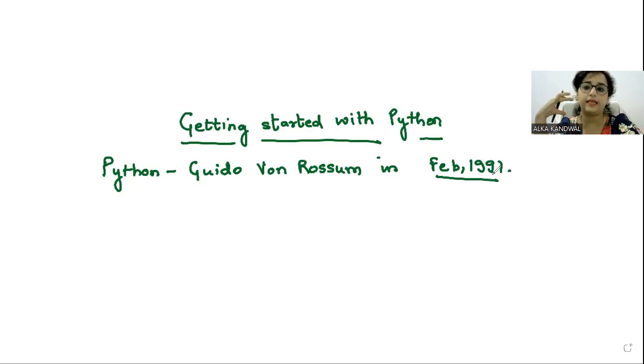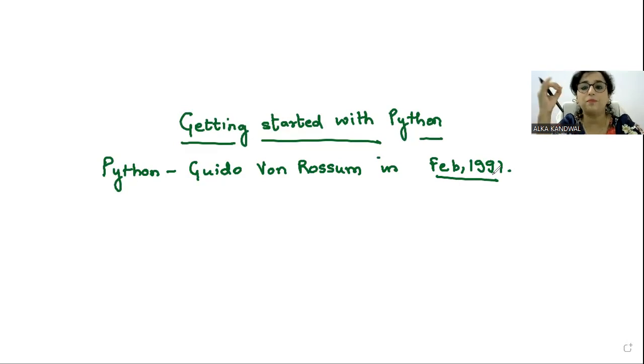So how did he get the idea कि मुझे ये language का नाम Python रखना चाहिए? कहाँ से उनको एक idea आया? उन्होंने एक comedy series देखी, Monty Python's Flying Circus. So from there he thought that okay, I will keep the name as Python. So that was the history behind it.